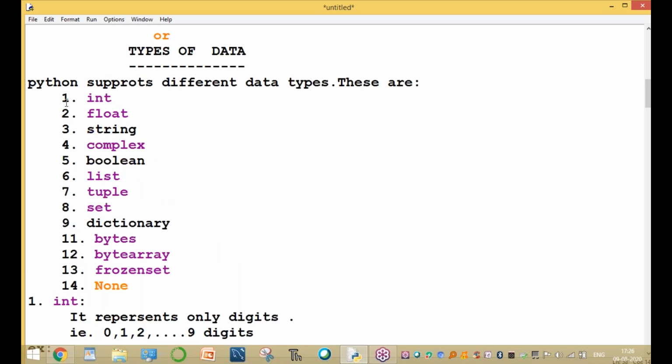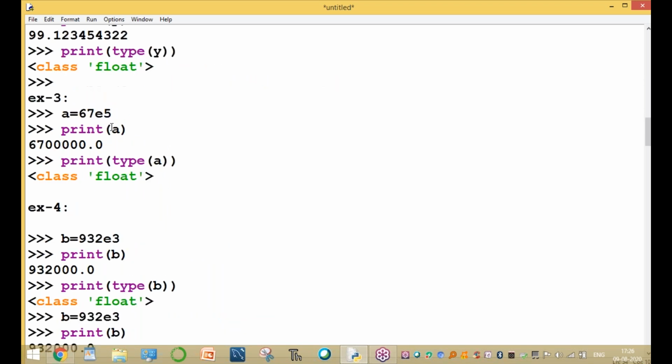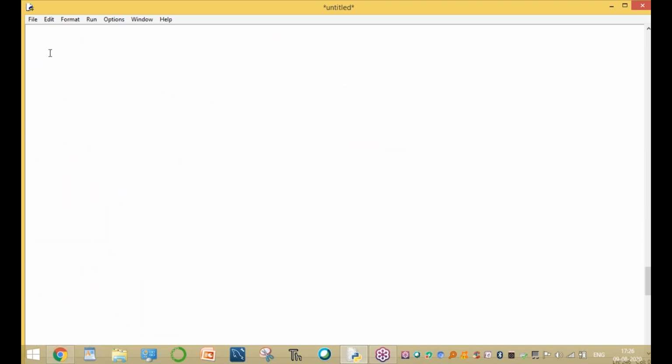Okay. Next one. What is integer, sir? Integer represents only digits. But Python supports different types of integers. So what are the types of integers?